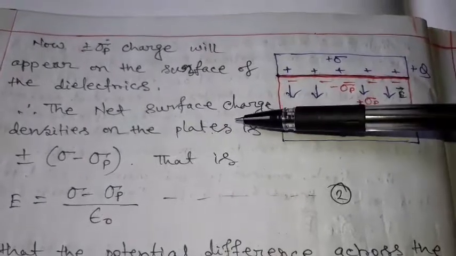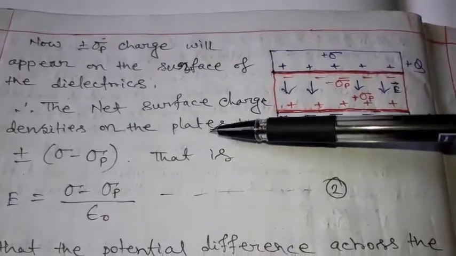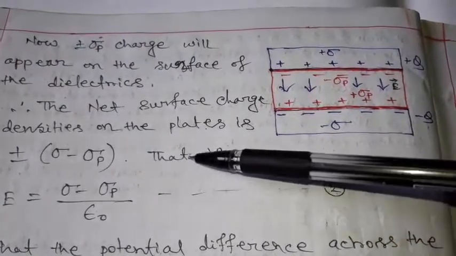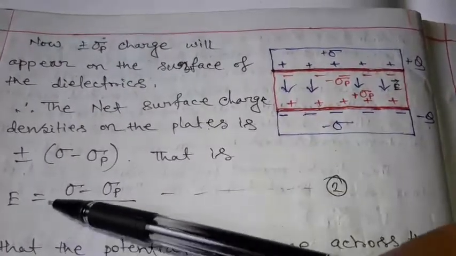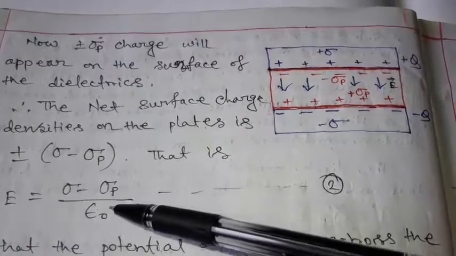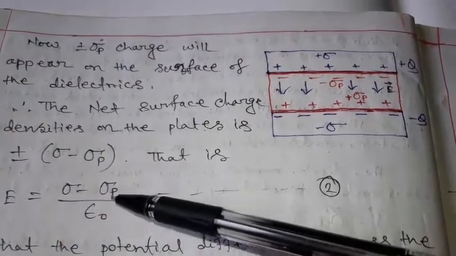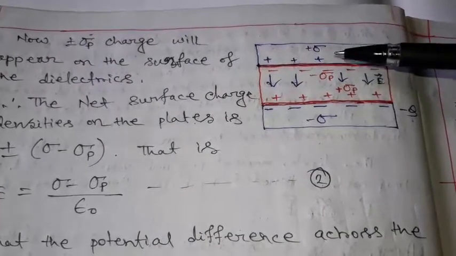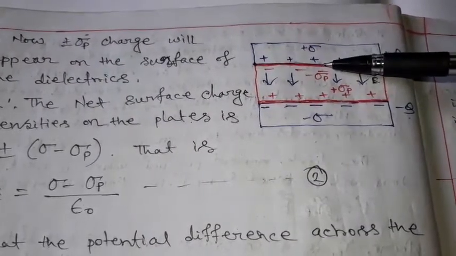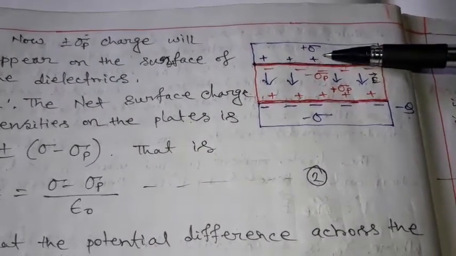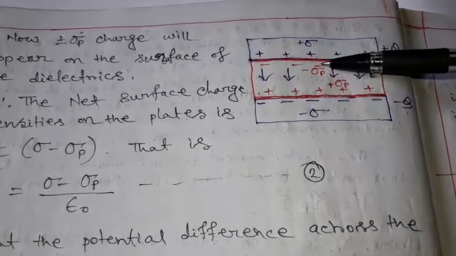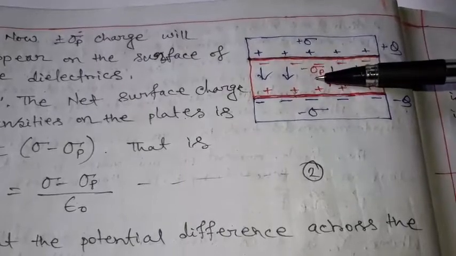The net surface charge density is plus minus sigma minus sigma p, that is, electric field E equals sigma minus sigma p by epsilon naught. This is because of the introduction of the dielectric. At the metal plate, surface charge density is plus sigma, and at the dielectric surface charge density is minus sigma p.